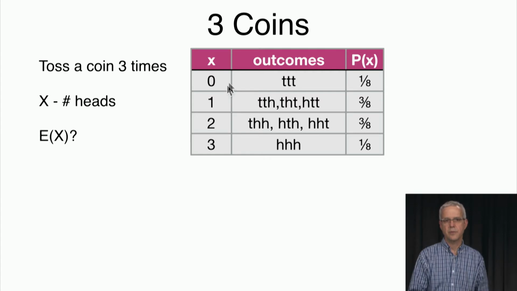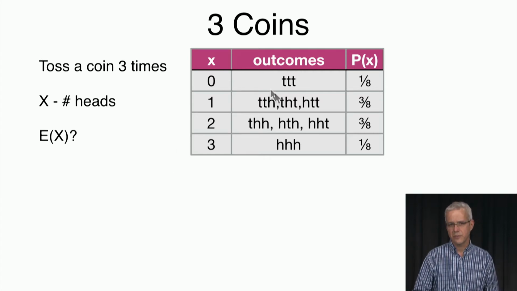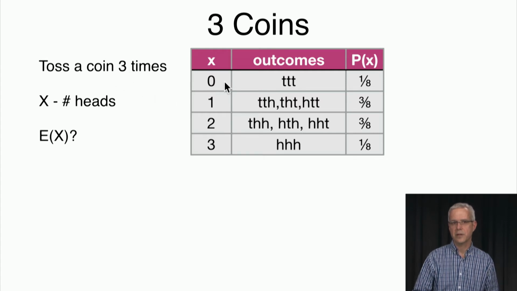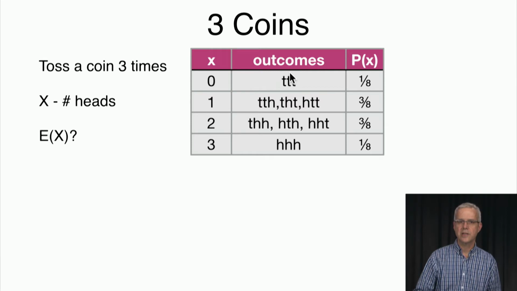So here is the experiment, and we've shown this before, but we didn't calculate the expectation. So x takes the value from 0 to 3 because we tossed the coin 3 times, so we can have anywhere between 0 and 3 heads. And we'll get 0 heads if the outcome is tails, tails, tails, which happens with probability 1/8. We'll get 1 head if these are the outcomes, which happens with probability 3/8, and so on. And we ask what is the expected value of x.